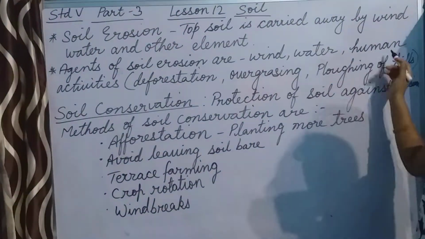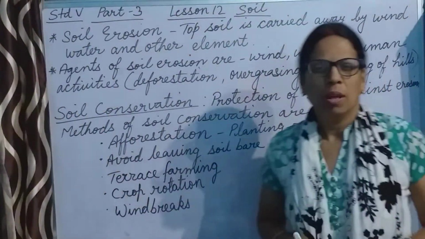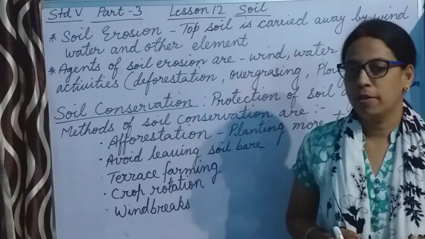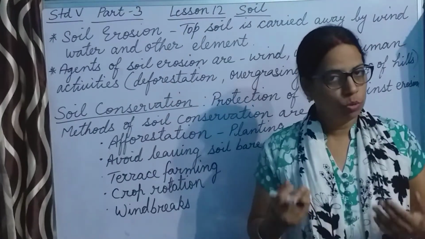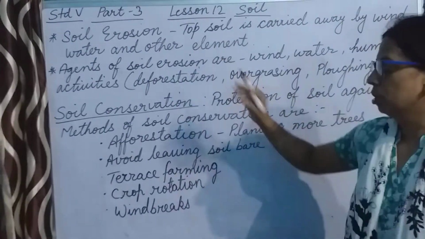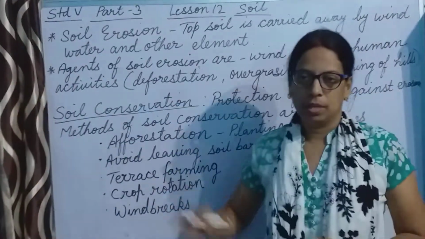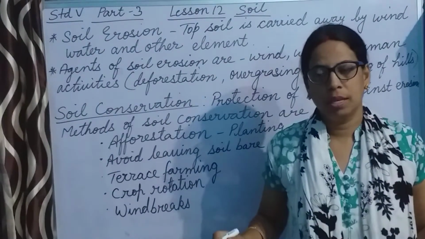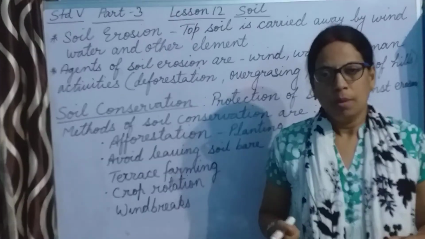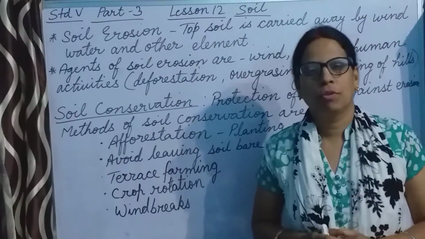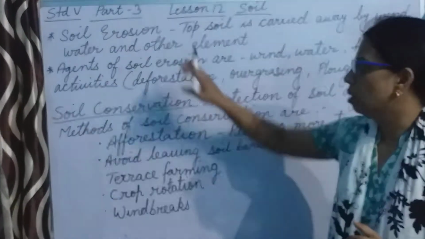Next are human activities, because we all know that these days we human beings are disturbing nature so much, and due to our activities we are also causing soil erosion. How? By deforestation. Deforestation means cutting down of trees in a vast amount. Now how does this cutting down of trees result in soil erosion?